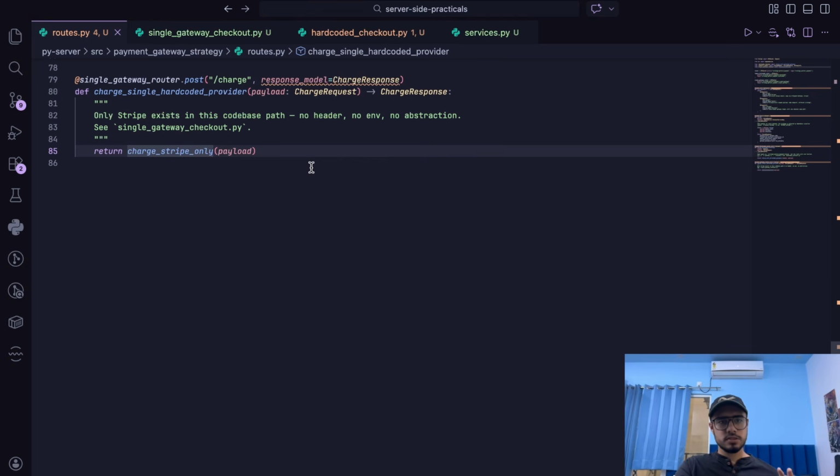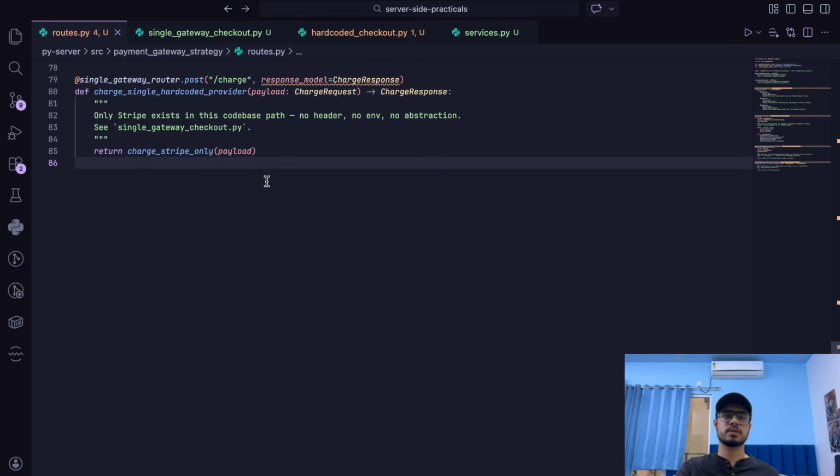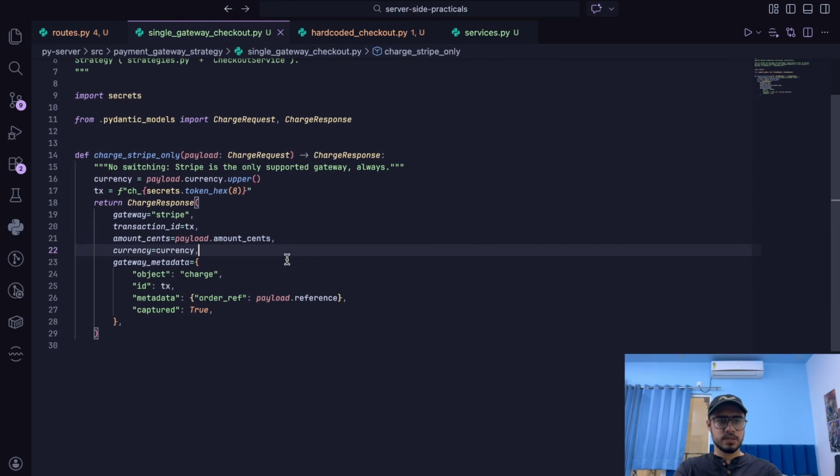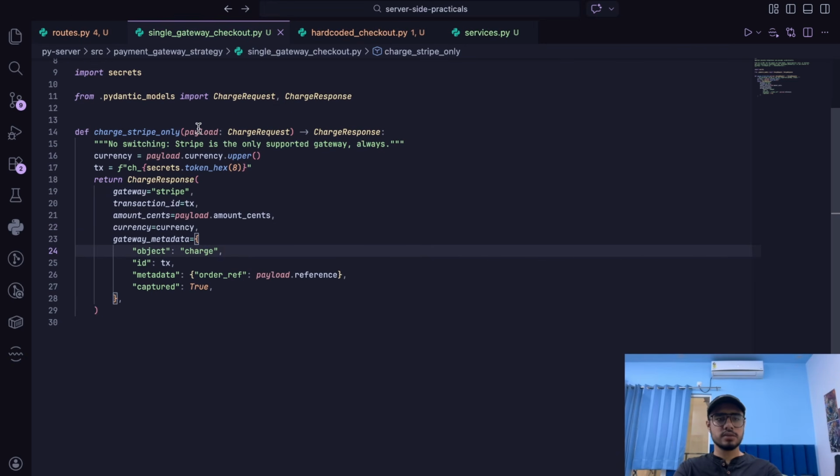So I have written this tiny router that charges through Stripe only, as it says. The payment router name is charge single hard-coded provider. That means we are hard-coding the provider here. So let's get into this function and understand it. In this charge Stripe only function, it is actually a pretty simple function. We are just returning the response. But imagine it being the standard implementation of the Stripe gateway.